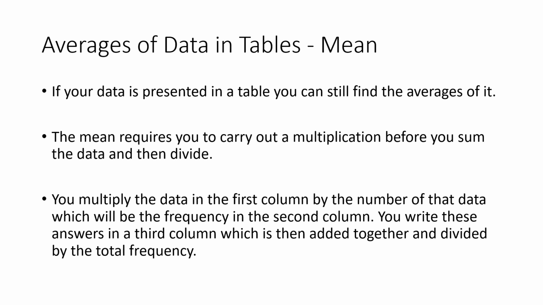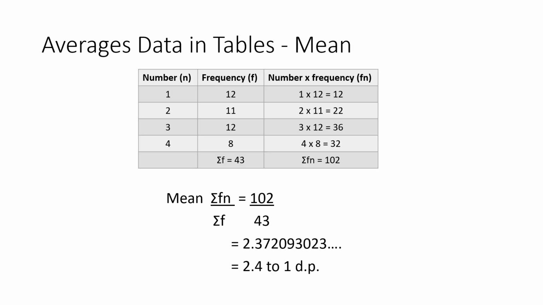After you've done that, you'd write those answers down in another column, a third column, and you would add up all these values in the third column and then divide that total by the total frequency, which is normally the second column. So you'd get the frequency total and divide it into the total of the third column. That would be your mean. So here I've got an example to show you this.